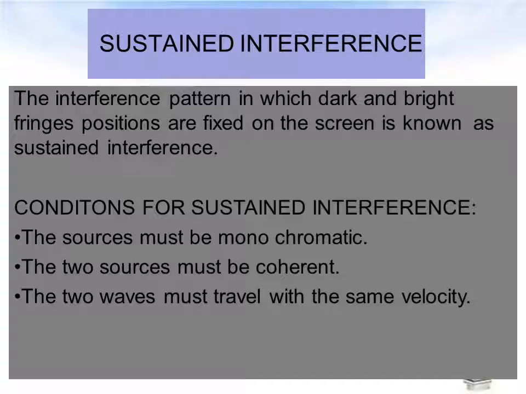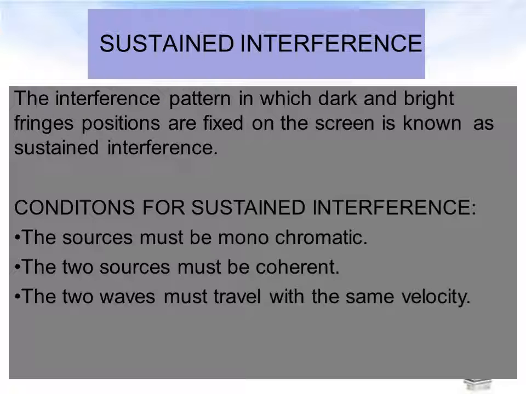Sustained interference. The interference pattern in which the positions of dark and bright fringes are fixed on the screen is known as sustained interference. In simple manner, if the fringe width, the gap between dark and bright fringes, is fixed or constant, that type of interference pattern is called a sustained interference pattern.